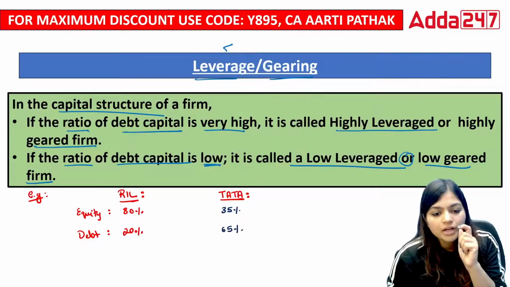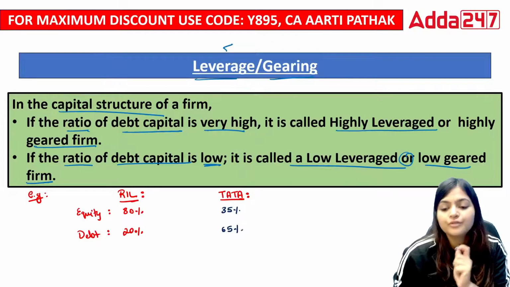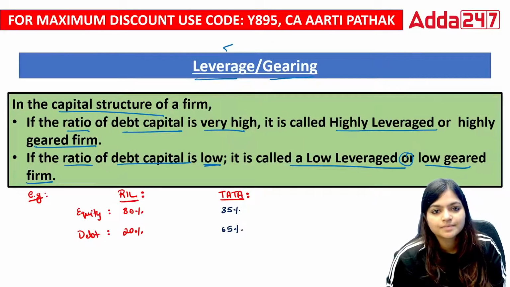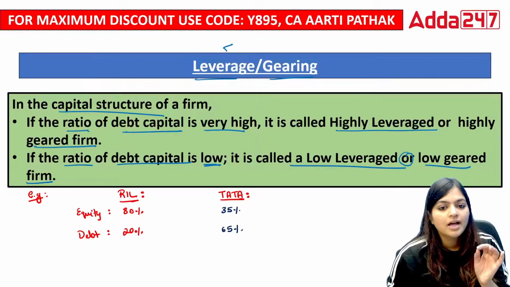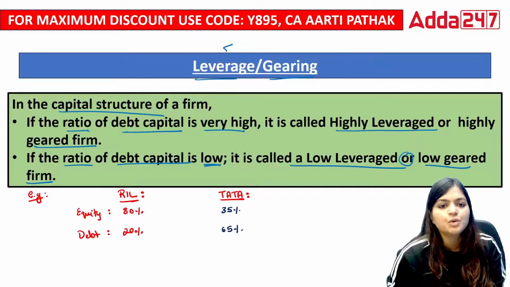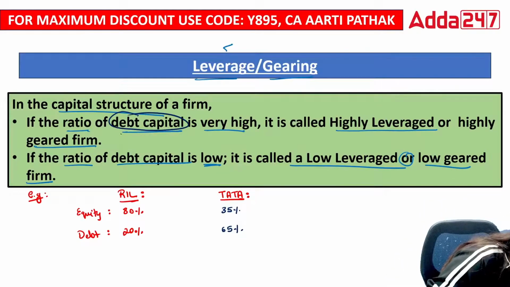So now my question is, which is going to be the highly leveraged or geared firm? Reliance or Tata? High leveraged or highly geared firm means the one in which you have a high borrowing amount. High debt capital means high borrowing amount.